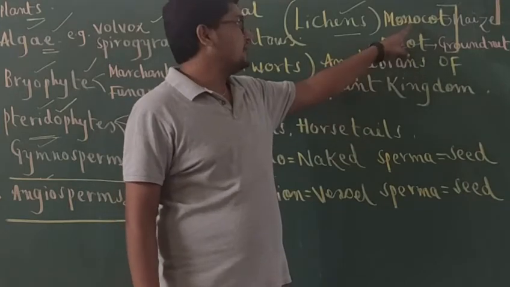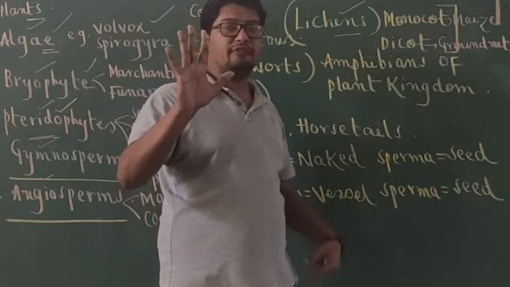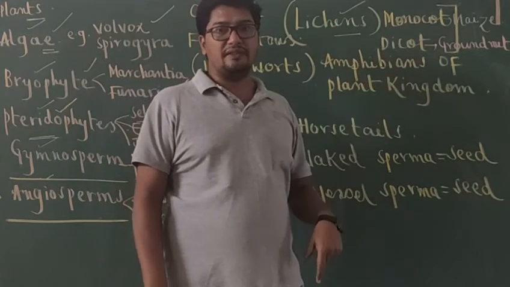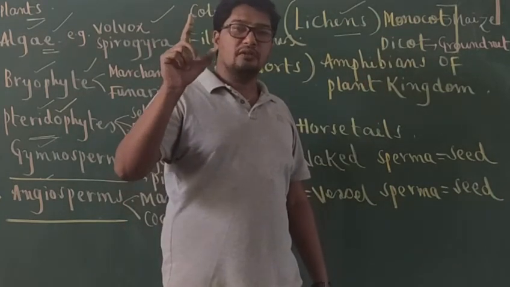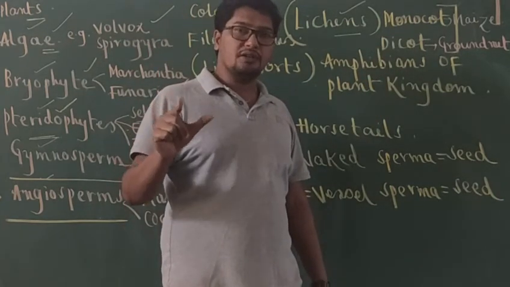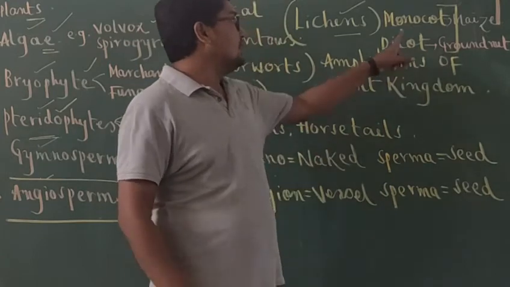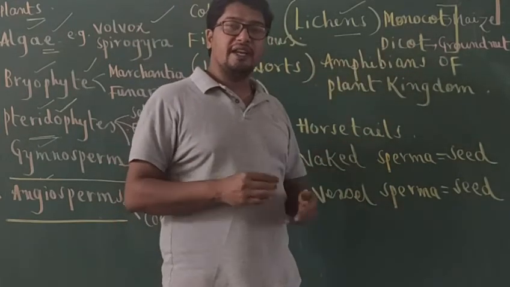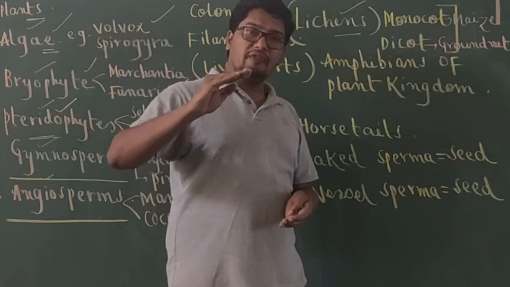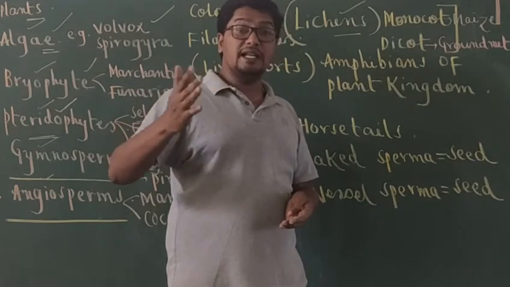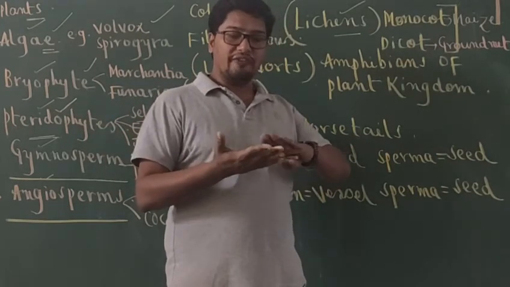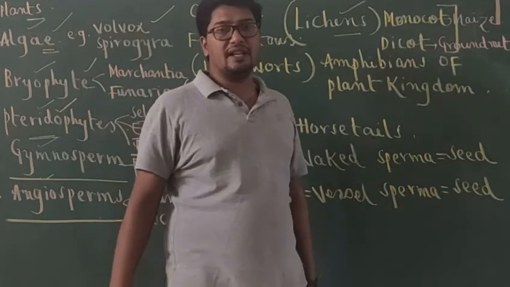And if you want to find out externally whether a plant is monocot or dicot, you have to look at the venation. What is venation in a plant? The mode of arrangement of veins in the leaf lamina is called venation.